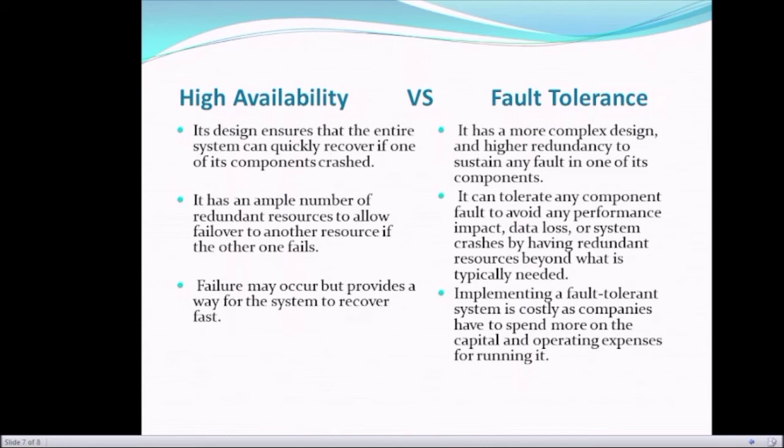And in case of fault tolerance, we have already seen in previous slides that it can tolerate any component fault to avoid any performance impact, data loss, or system crash by having redundant resources beyond what is typically needed. So in high availability, failure may occur but it provides a way for the system to recover fast. So it could be cost effective, depending upon the situation. And in fault tolerance, implementing a fault tolerant system is costly as companies have to spend more on capital and operating expenses for running it.